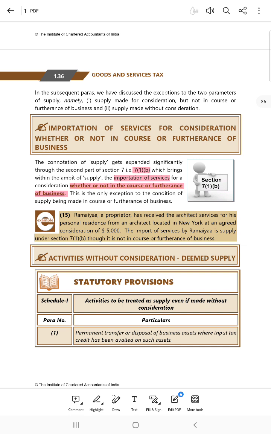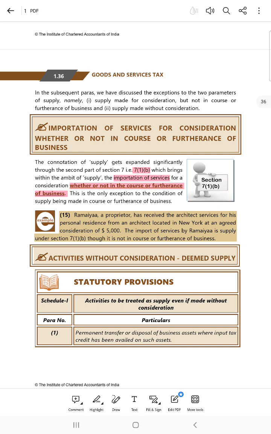and furtherance of business. Now, those cases where the exceptions to the parameters are, this would be studied in today's lecture. So, the two parameters of supply, that is made for consideration but not in course or furtherance of business, and then supply made without consideration. So first we will look at those supplies which are made for consideration but they are not in course or furtherance of business. What are those supplies?